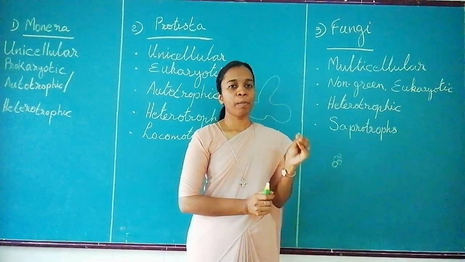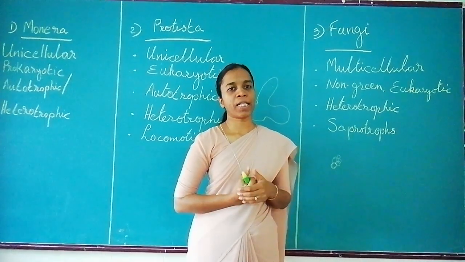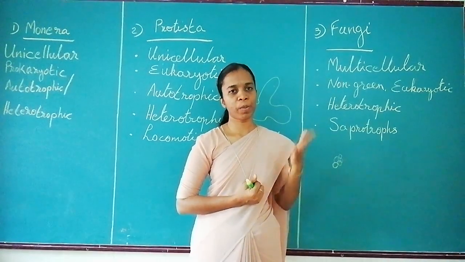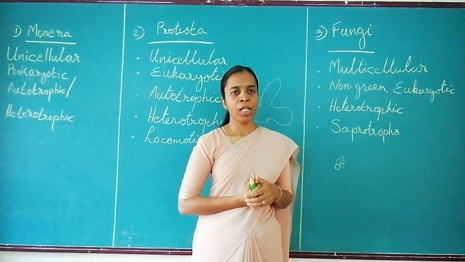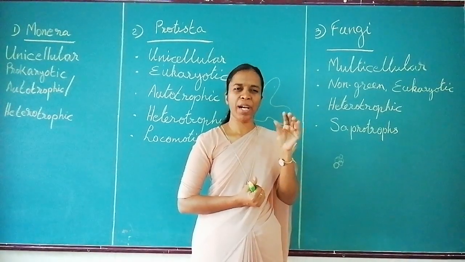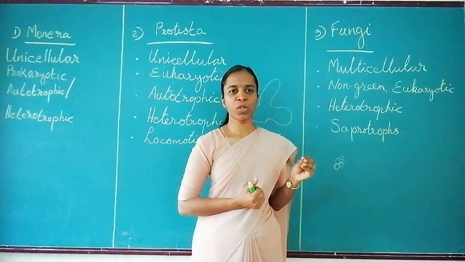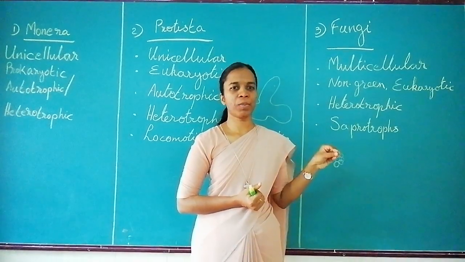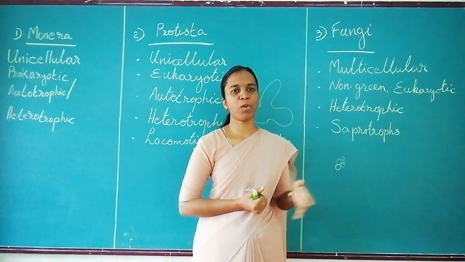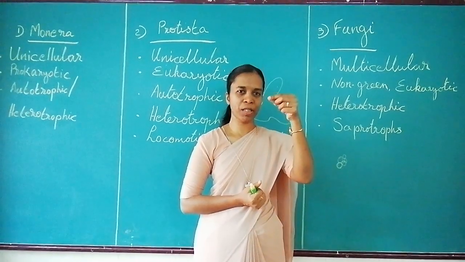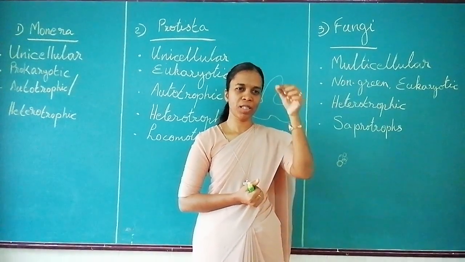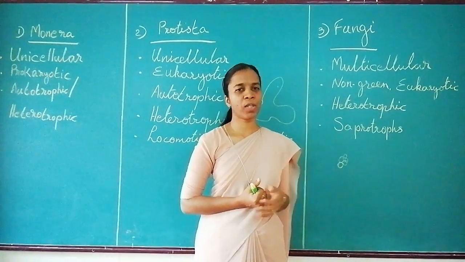The examples are mushroom, aspergillus, etc. Mushroom all of you have seen, it is quite big and we can see it. They also have fine hair-like or thread-like structures. Suppose you keep some bread outside in moist conditions for 2-3 days, then you can see some fine structures come up on it. They are also known as fungi.